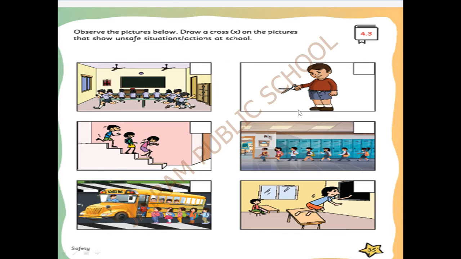What is this boy doing? This boy is handling a scissor. And a scissor is a sharp instrument. Is this good? This is not a safe action. So this action is not at all safe. You have to put a cross symbol here.